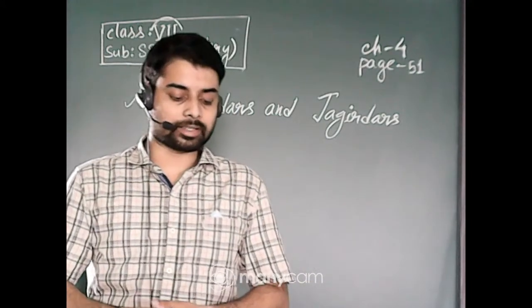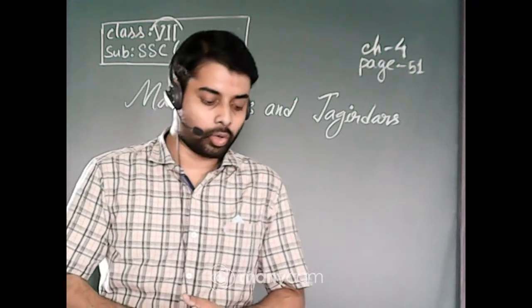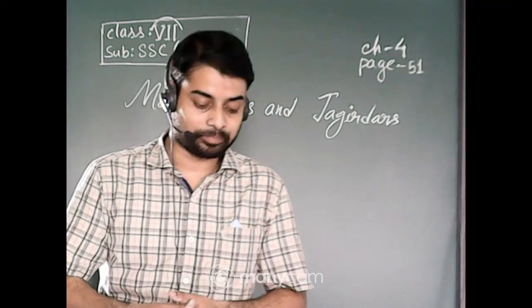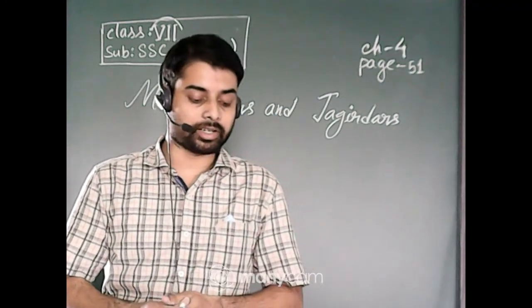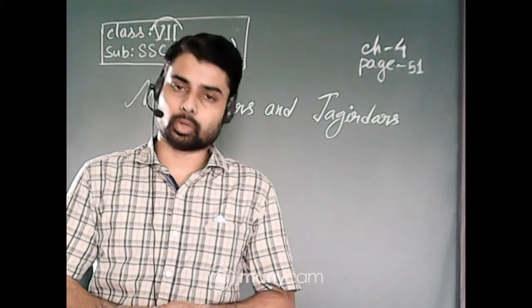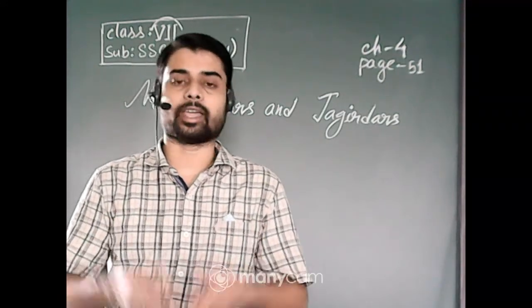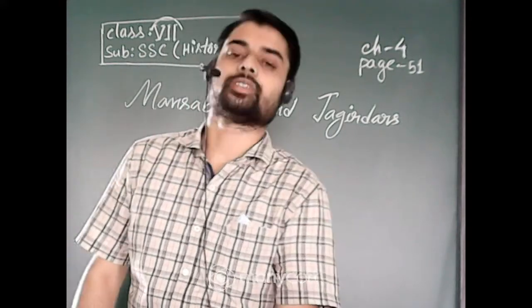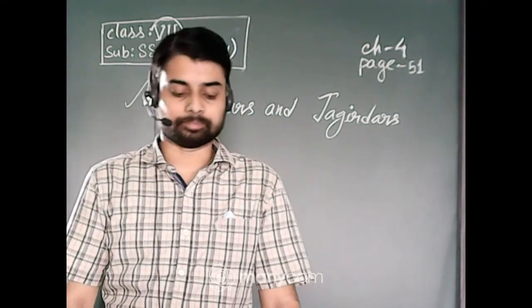A Mansabdar is an individual who holds a number or rank and had military responsibility. They had to maintain a specific number of soldiers, and in the time of war they helped the Mughal emperor or Badshah with those soldiers. This is called the Mansabdar.